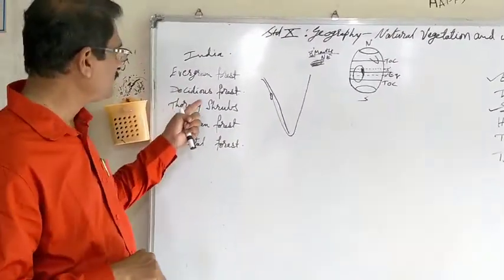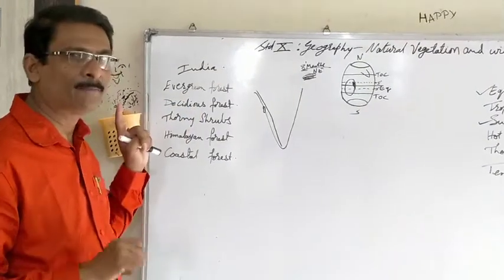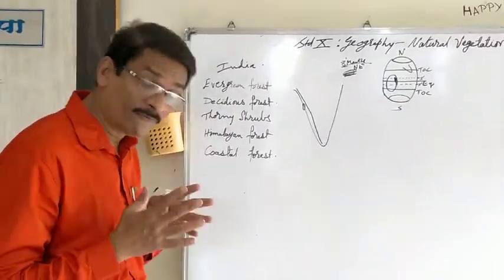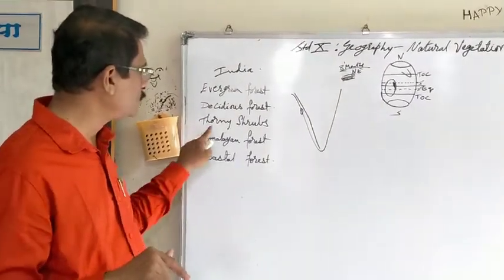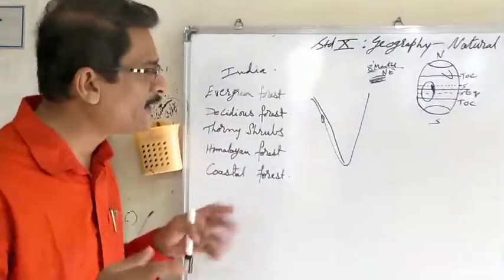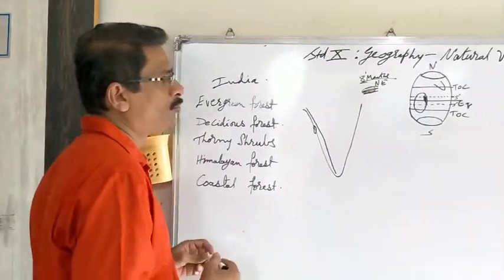So these deciduous forest and evergreen forest, though they are the best examples of the variety of flora and fauna, there is also a long or a vast area in India which is related to the thorny shrubs.